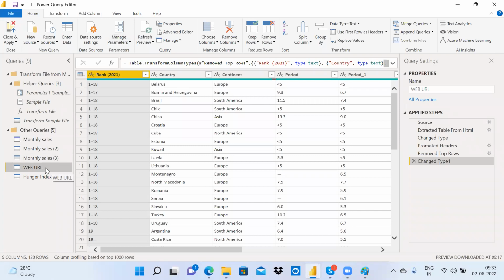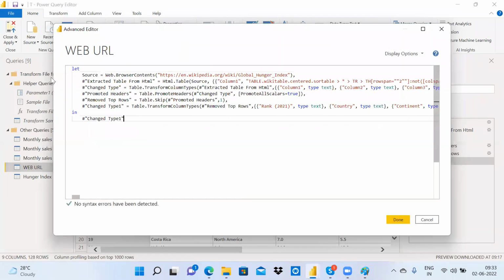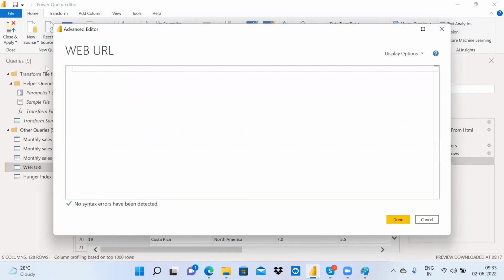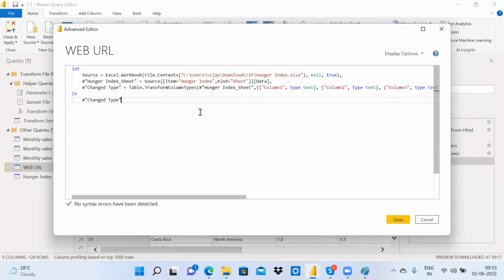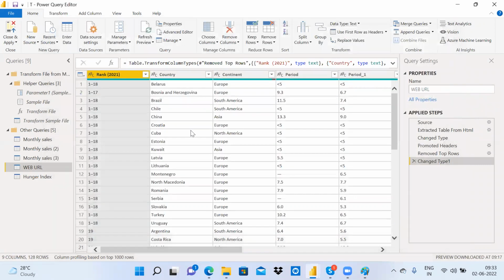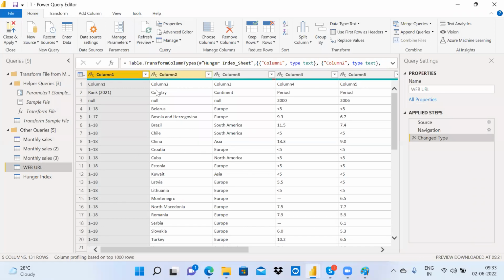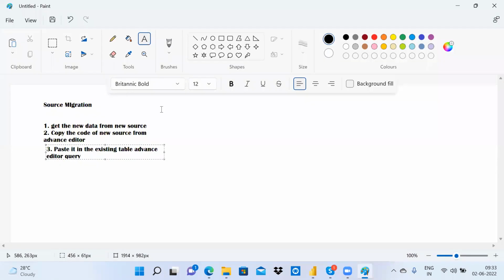So this is my existing table. I'm going here to advanced editor. I'm removing everything and I'm pasting it new. Right now, done. Let me close and apply.